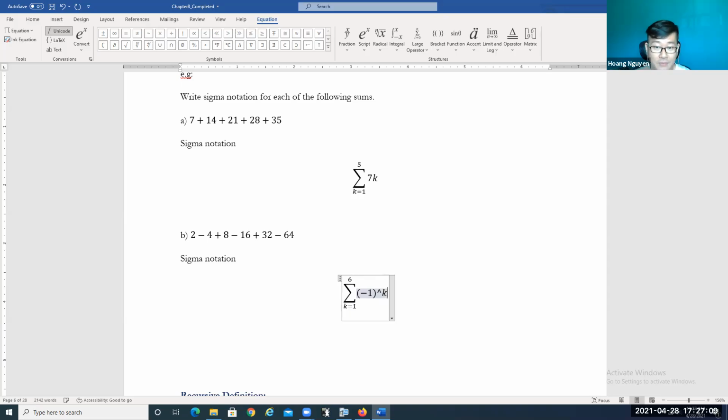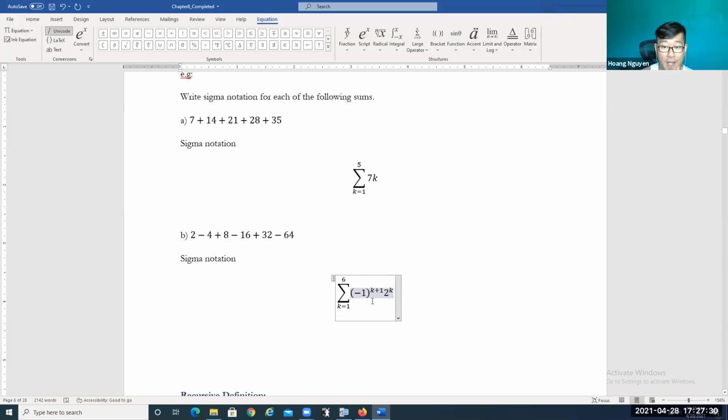But let's see if this is true when k equals 1. We have -1 to the power 1, which is -1. That's not good, right? You want to get the positive, so it's going to be to the power k plus 1, and then 2 to the power k. Let's see if it's true.